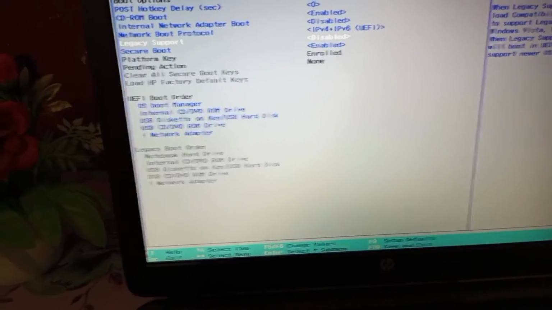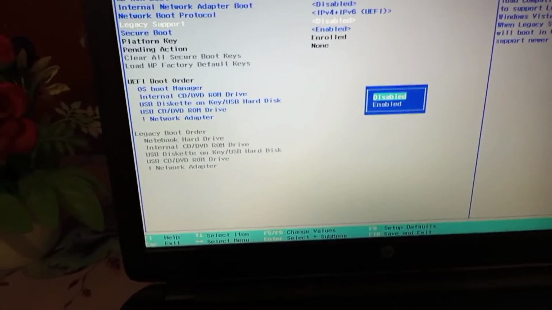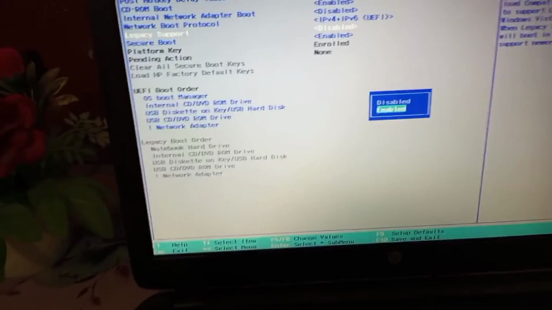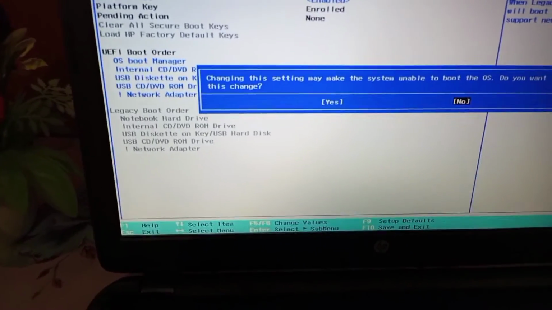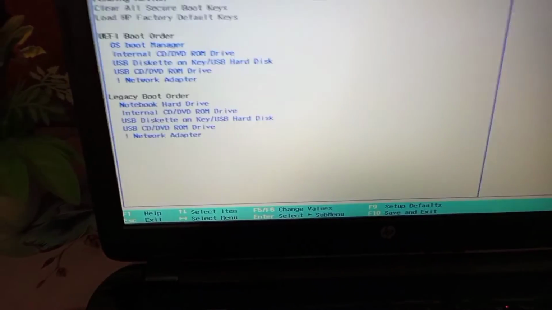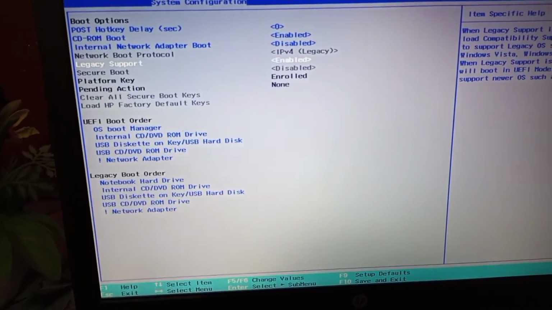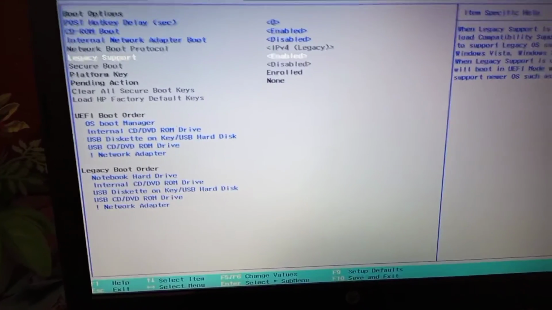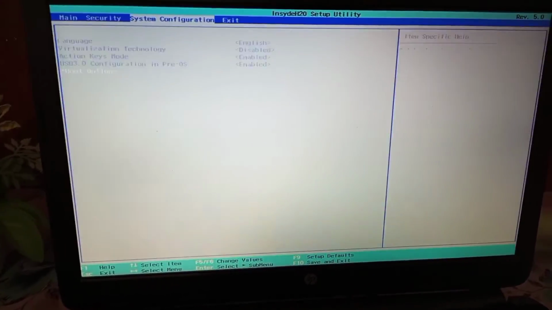First, you press enter, then you will see the disable or enable options. Then move using the down key and press enter, or using the backward key to select yes and press enter. Then such type of screen opens where your legacy support is enabled. Then you go back by pressing the ESC key.